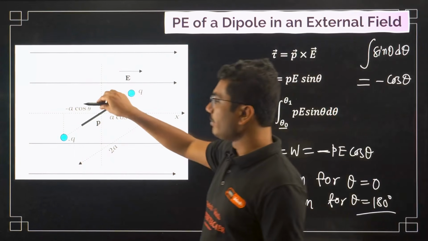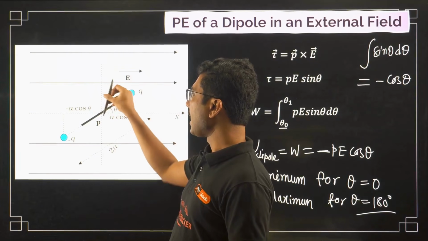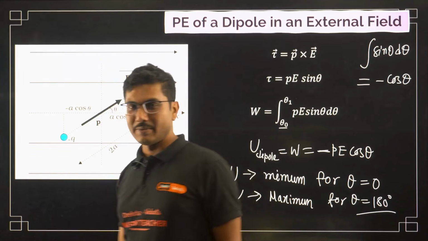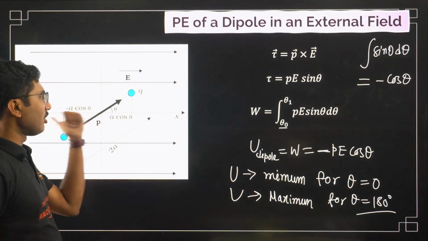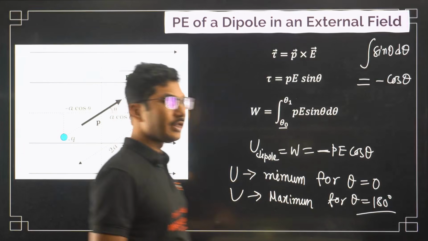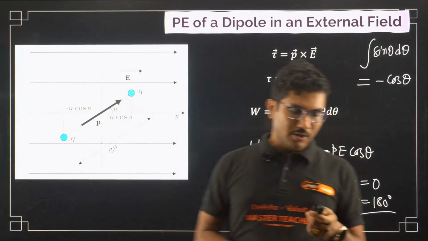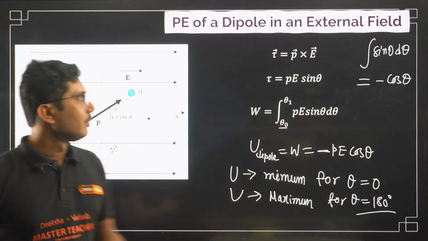Even though it is in equilibrium, if you displace it, it will go directly towards its stable equilibrium point. So this is unstable, and this is stable. Every object in the world tries to achieve stable equilibrium, including you.